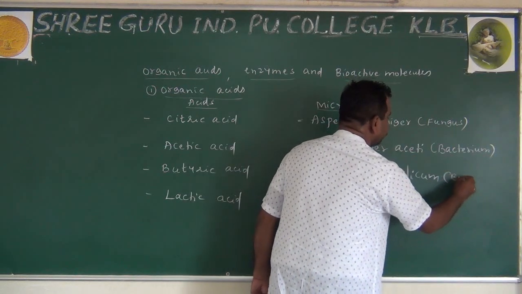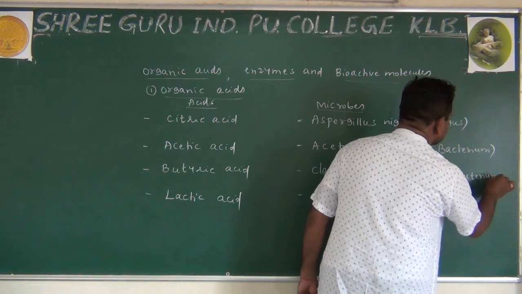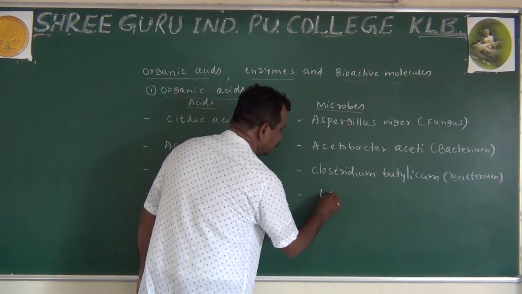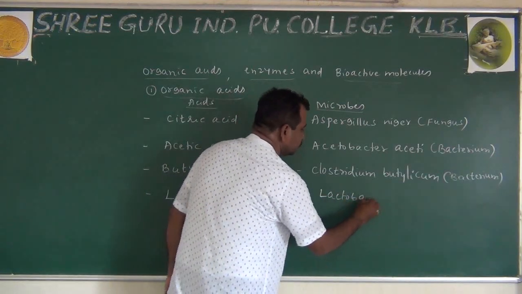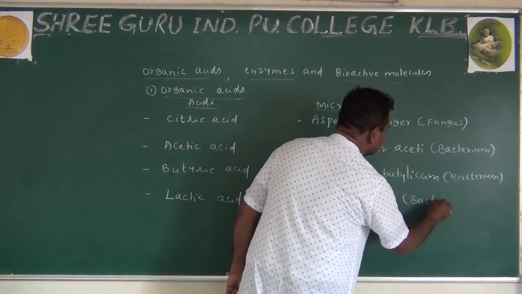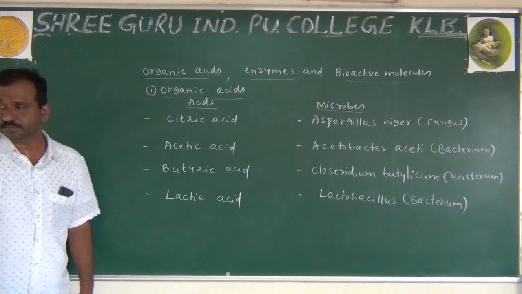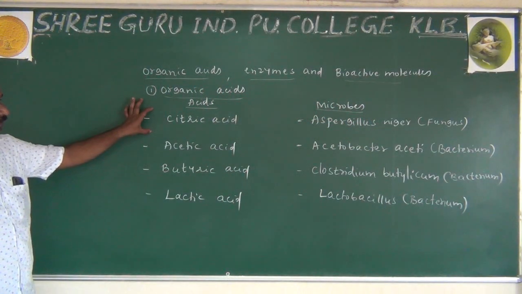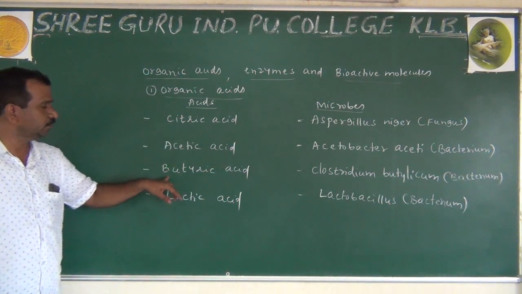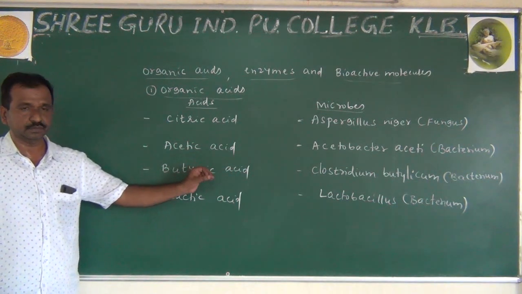This is also a bacterium. Last one is lactic acid. Already you know that lactobacillus. This is also a bacterium. Like this: citric acid, Aspergillus niger; acetic acid, Acetobacter aceti; butyric acid, Clostridium butylicum; lactic acid, lactobacillus.